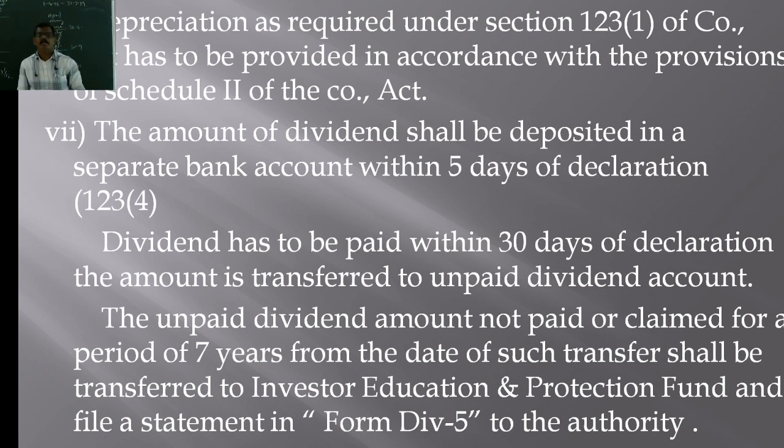Another condition here is that depreciation, as required under section 123(1) of the Companies Act, has to be provided in accordance with the provisions of Schedule 2 of the Companies Act. It is compulsory that depreciation on fixed assets should be provided every year, and total depreciation should be provided out of the profits every year. Only after providing for depreciation can a company declare dividend out of that profit.